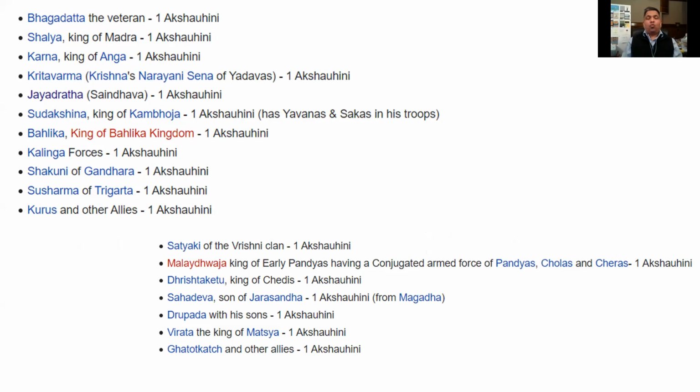Various kings with their armies, they come and join either of the two sides. What we have here on the screen at the top is the Kaurava side, and the total army amounted to 18 Aukshahini. Okay, and we'll not go into the details of how much one Aukshahini comes out to. I'll give you a brief summary in a second. But look at some of the key warriors that are mentioned, and I also want you to note down their